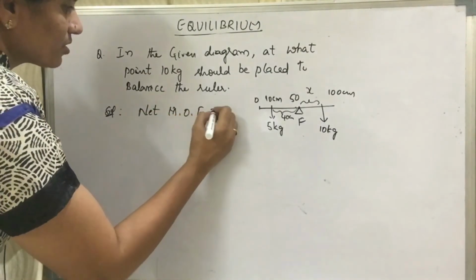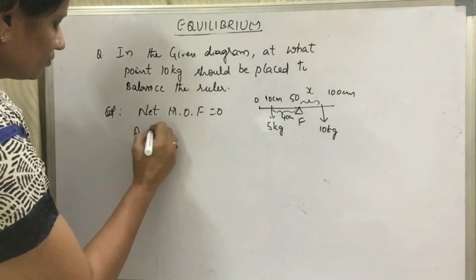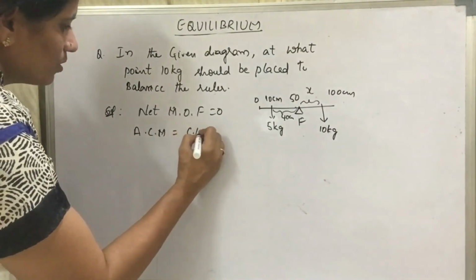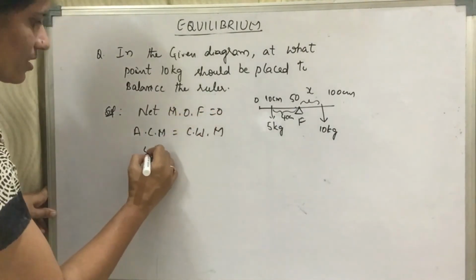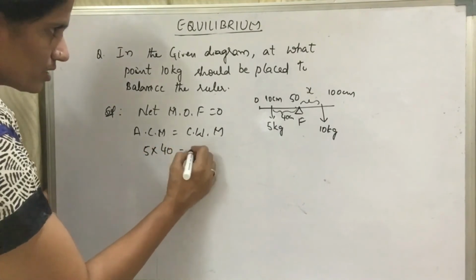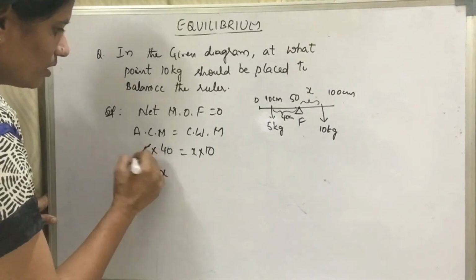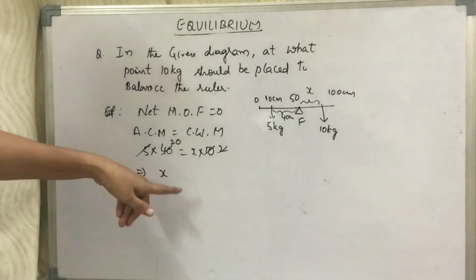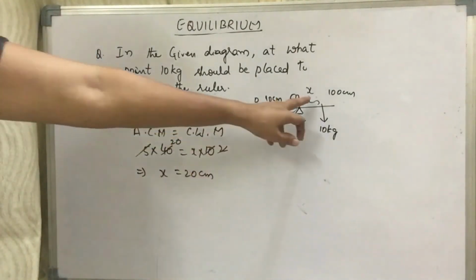Since it is balanced, the net moment of force becomes 0. Therefore, anti-clockwise moments is equal to clockwise moments. So, 5 into 40 is equal to x into 10, which implies x is equal to 20 centimeter. We got x is equal to 20 centimeter, right.